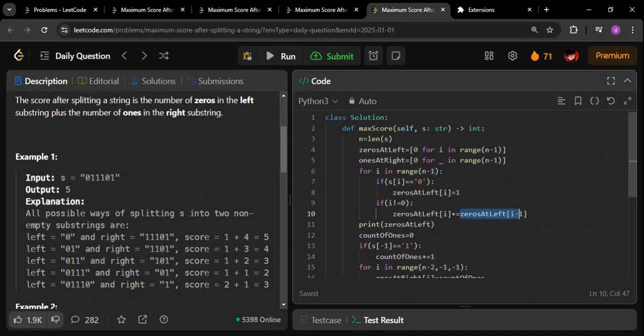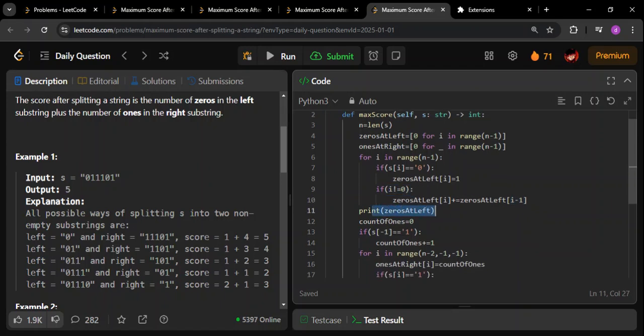Whatever was the value towards the left, that is the i minus 1 index, I am taking that value and adding it to the current value. See here, this already has a value 1, and again I'm adding the value which was there at its previous index in the zero-left array. Why I'm not doing this for the 0th index is that for index 0 there won't be any element towards the left, so this would give me index minus 1. For that reason I'm excluding the 0th index, right?